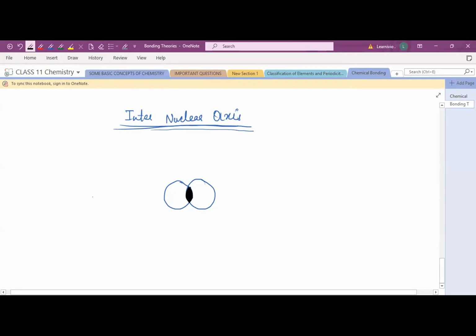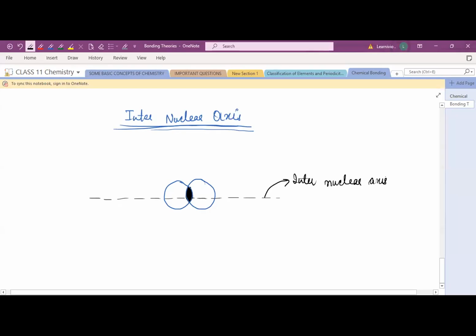So there is an imaginary line between the nuclei of the two atoms after the bond formation, and this imaginary line is known as the internuclear axis. Clear? What is internuclear axis? It's an imaginary line which connects the nuclei of two bonded atoms.